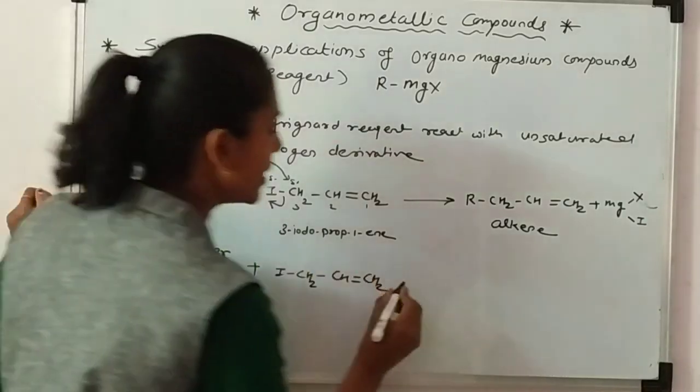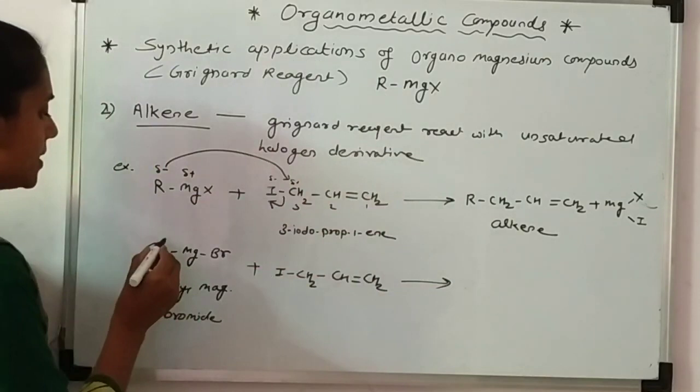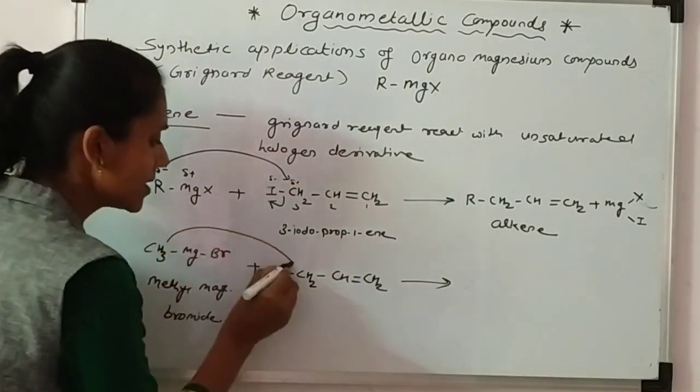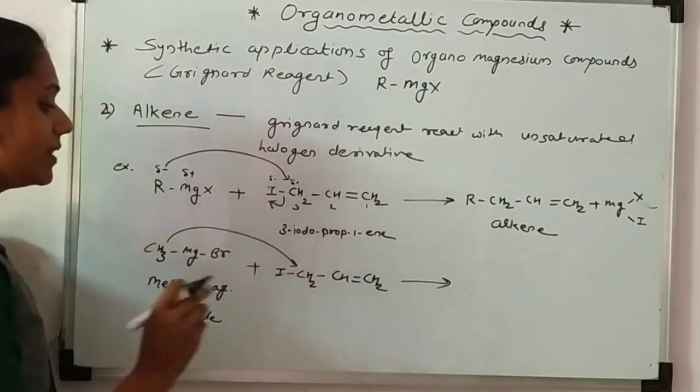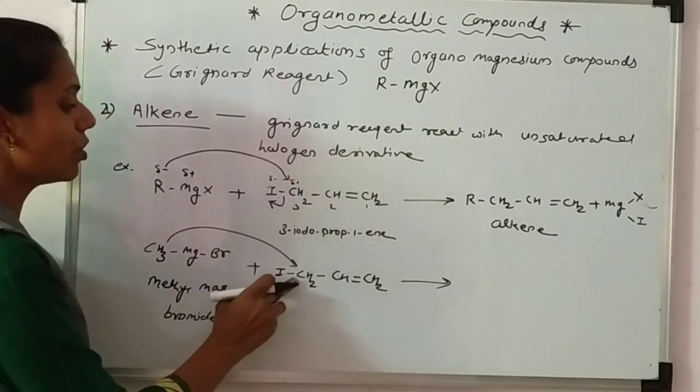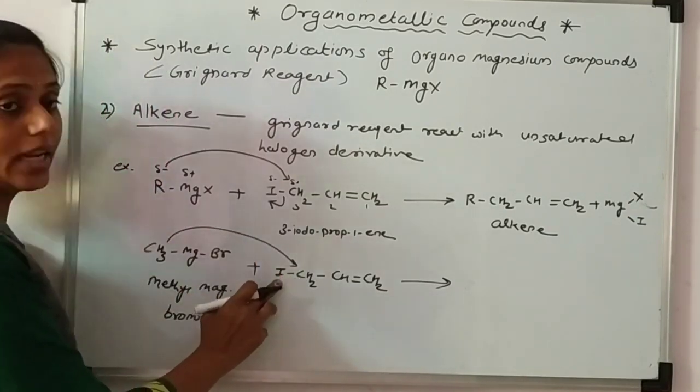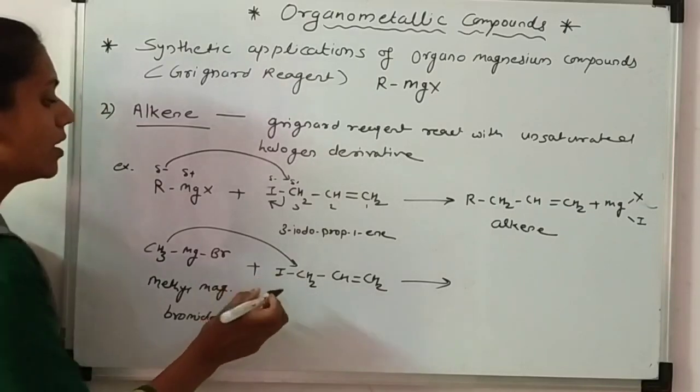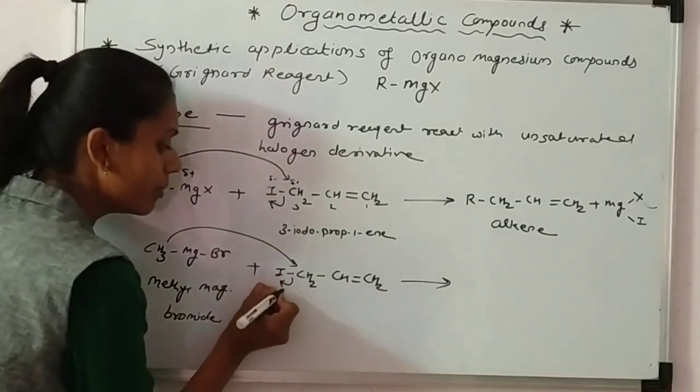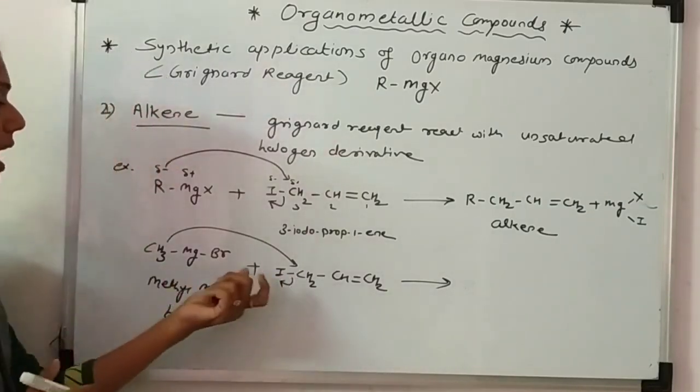Now, what is the product? This CH3 group attacks this CH2. Why this CH2? Since this carbon is attached to an electronegative group, there is the most possibility to break the bond here. Easily this iodide is removed.